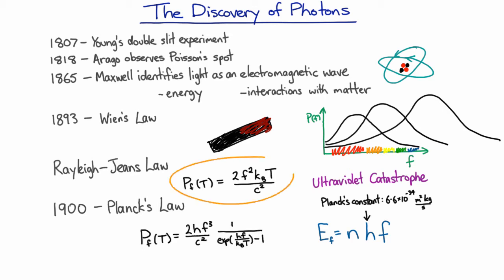Now the Rayleigh-Jeans law was correct at low frequencies and went wrong at high frequencies. Planck's law agrees at low frequencies, but it also gets this curve and the way it dips down again, correct at high frequencies. And so it gets the spectral radiance for a black body correct.